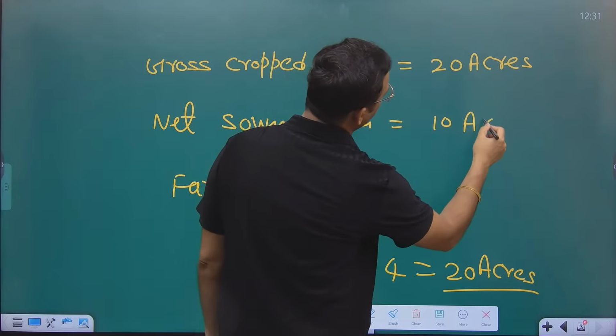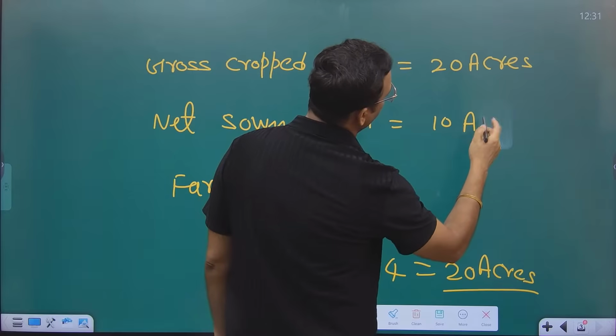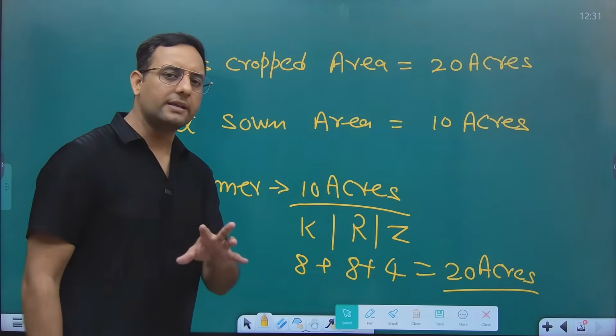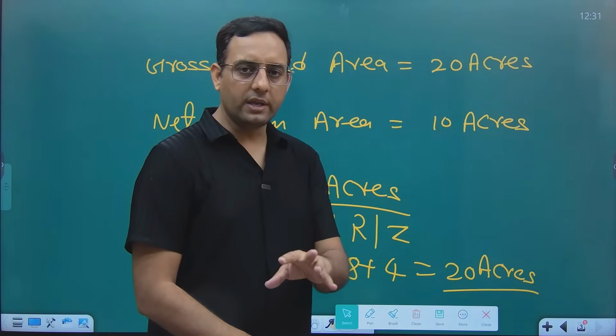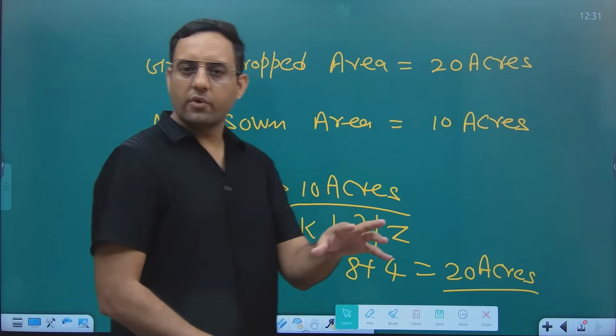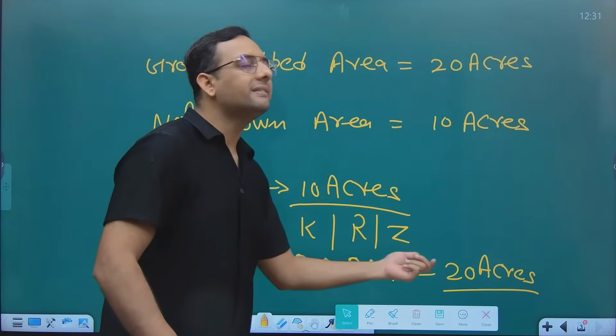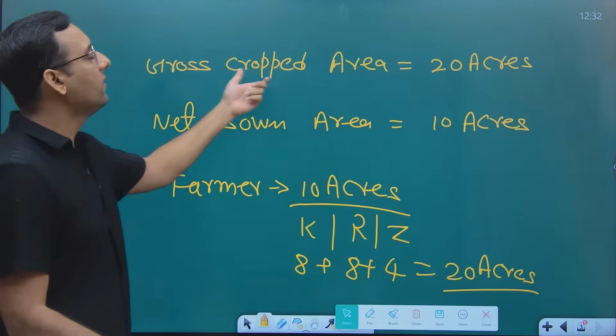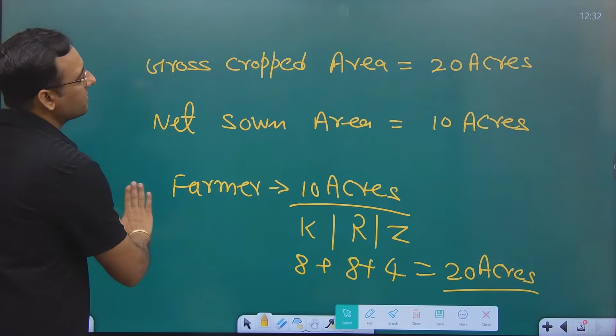and net sown area means the area which is available for the cultivation, and how much area I have for the cultivation, it is 10 acres. So are you guys clear what is net sown area and what is gross cropped area? Net sown area means area available for the sowing, and gross means in 3 seasons how much area we were able to cultivate. So my gross area for this year is 20 acre and my net sown area for this year is 10 acre.